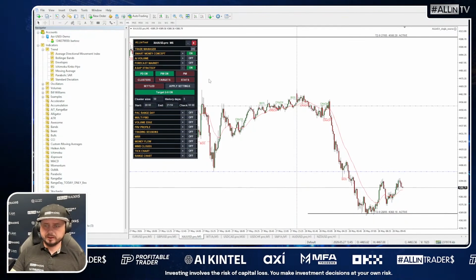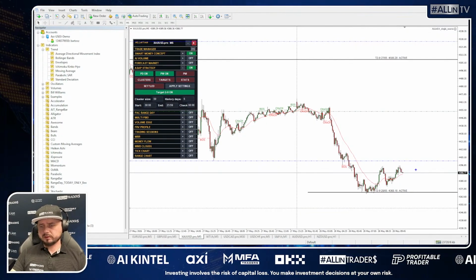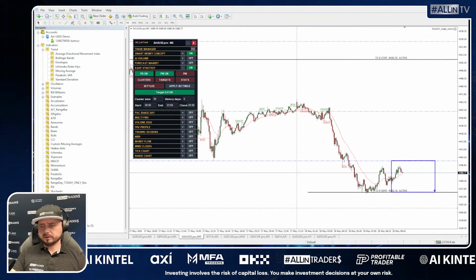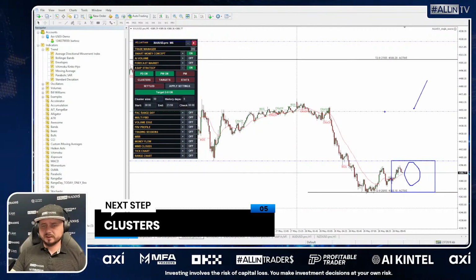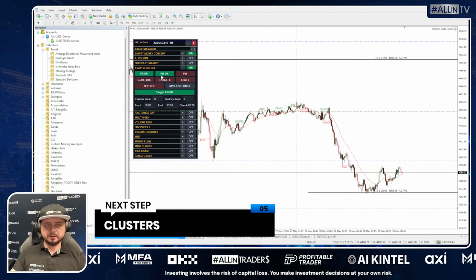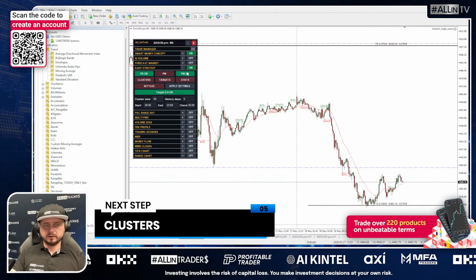Next, previous week. Previous week high and low is outside our trading range because we are looking for a trade somewhere around this area, and it's quite far away, so I don't care about this. I'm gonna remove it. And previous month also outside our trading range, so we can remove it.